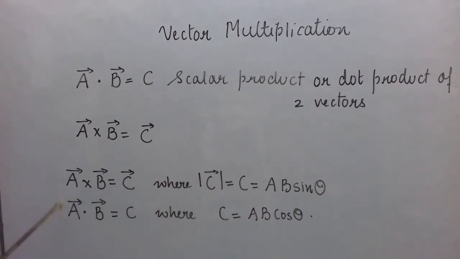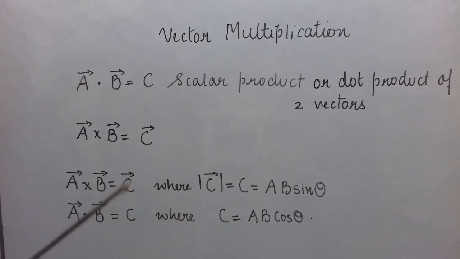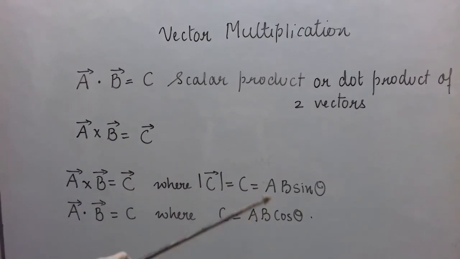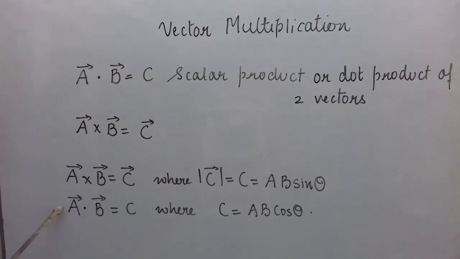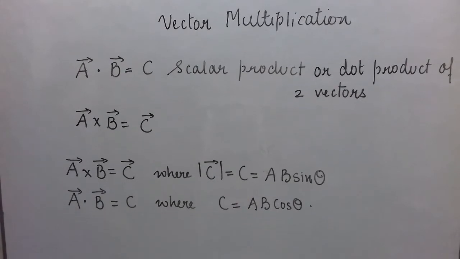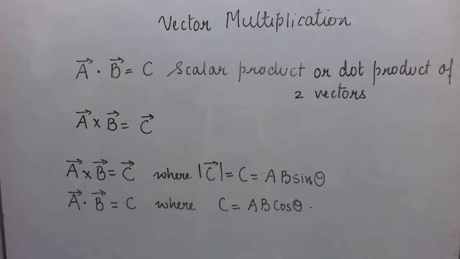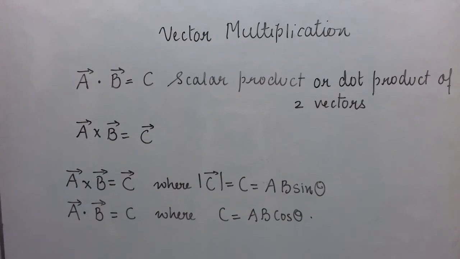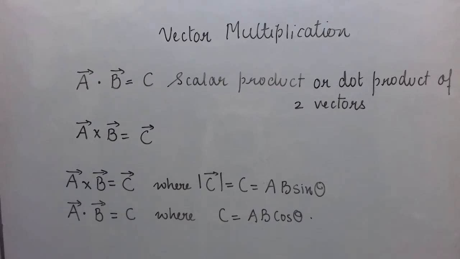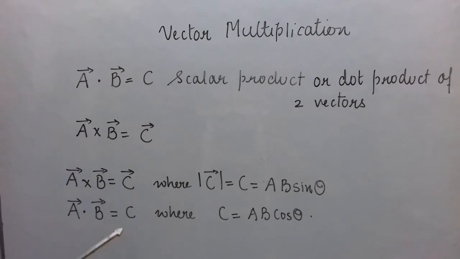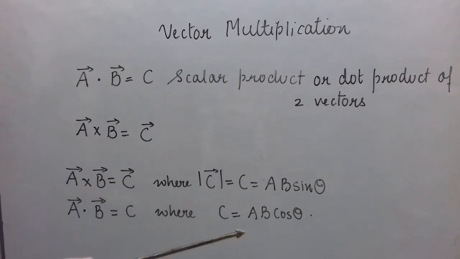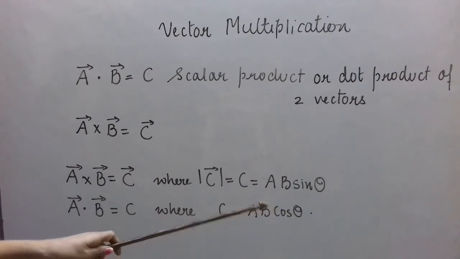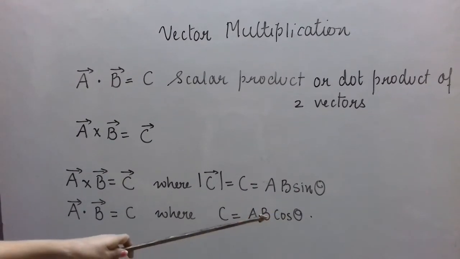What is A? Magnitude of vector A. What is B? Magnitude of vector B. And what is cos theta? You know theta is the angle between the two vectors A bar and B bar. Now what is cos theta? This we will not go in depth, but you must have studied, or you will be studying in mathematics, that sine, cos, tan are the trigonometric ratios which you study under the trigonometry chapter in mathematics. So we'll not go in depth. I'll just tell you that sine, cos, tan is always of any angle. So here I have represented the angle by theta.